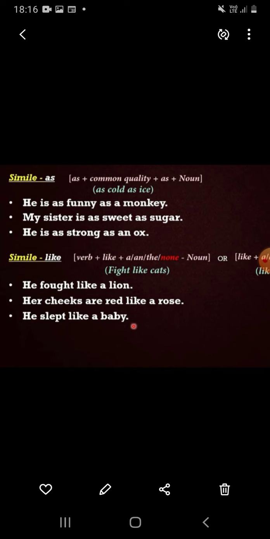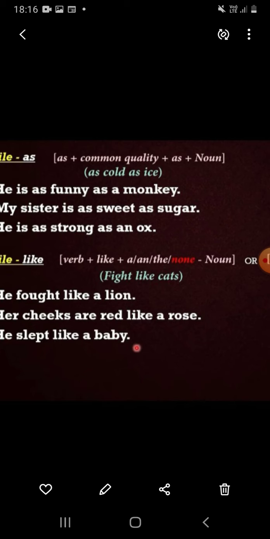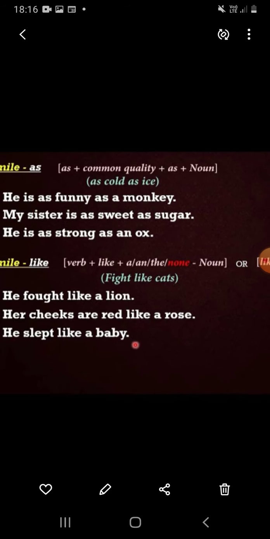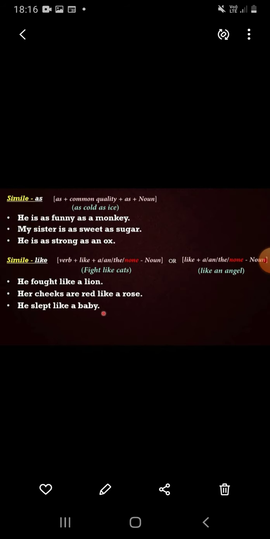There is one common quality between the two objects. There is one of the best formulas: as plus common quality plus as plus noun. Let's see examples of simile.